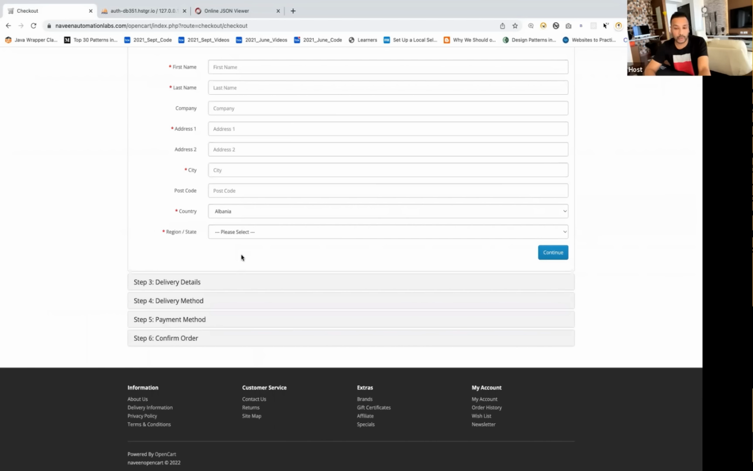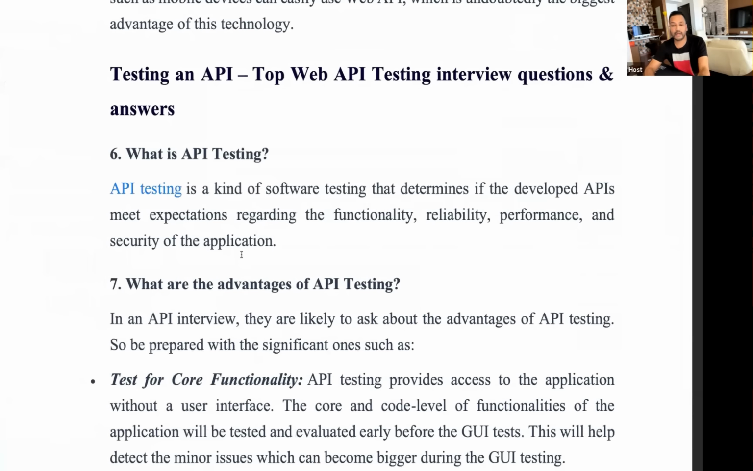So don't focus only on the automation, try to focus on what is the scope of API testing, and how exactly we can integrate with the UI. Data is coming from the database. API cannot store your data. API is just a medium which will fetch the data from the database or from the server, and then give it to the UI or to the specific client.